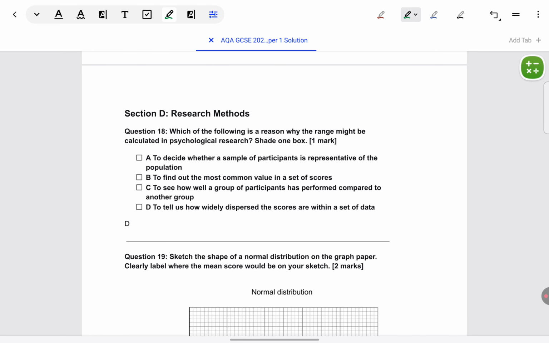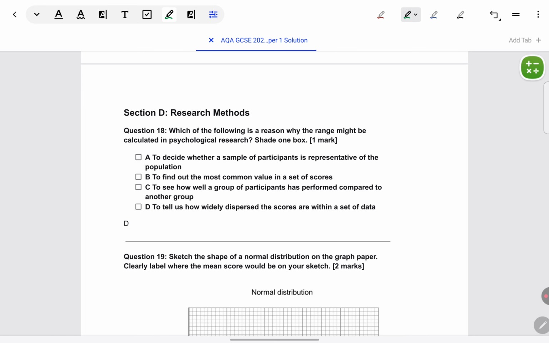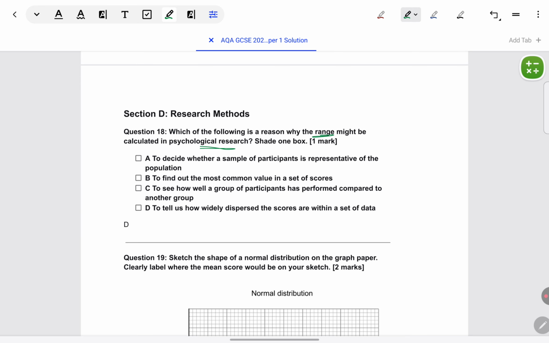Research methods, first question again MCQ. Which of the following is the reason why the range may be calculated in research? Now, this is one question where you can think of the answer beforehand. You know why range is calculated: to measure spread, dispersion, or variability in data.